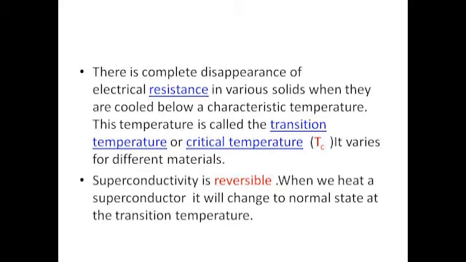Now we can see that when we decrease the temperature, at a particular temperature the material changes from normal to superconducting state. This temperature at which the transition is taking place is called critical or transition temperature. We represent this by Tc, capital T suffix small c.